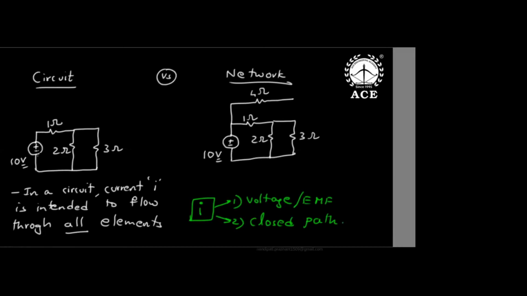Now listen carefully, sir. This is a circuit because there is a driving force, and everything is interconnected and closed. See, current leaves the positive terminal and comes back to the negative. It will go here, divide, again combine and come back. So first of all, driving force is there and closed paths are there. So current will flow through all the elements. Hence, it is a circuit.